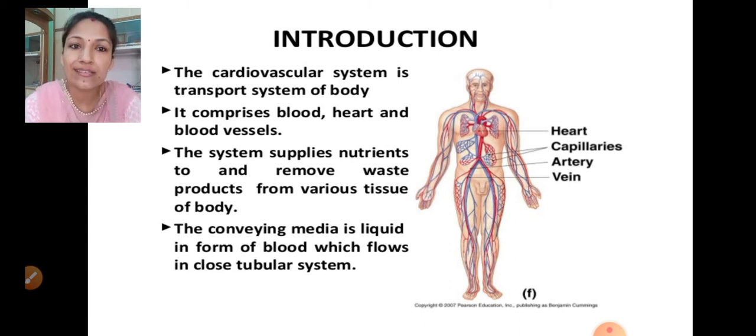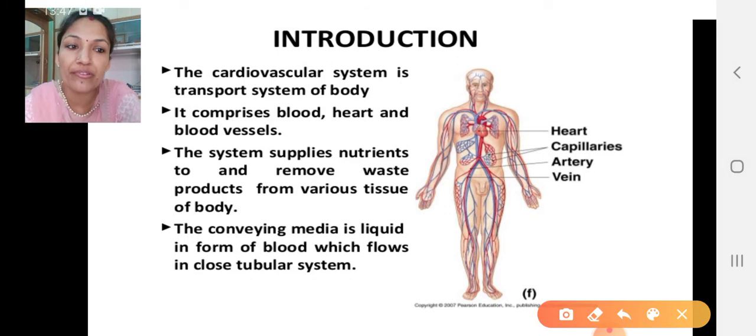The system supplies nutrients and removes the waste products from the various body tissues. It acts as a connecting system between the different organs of the body.